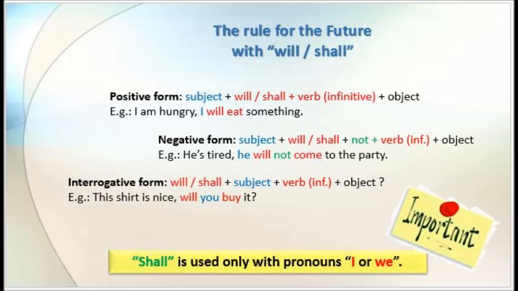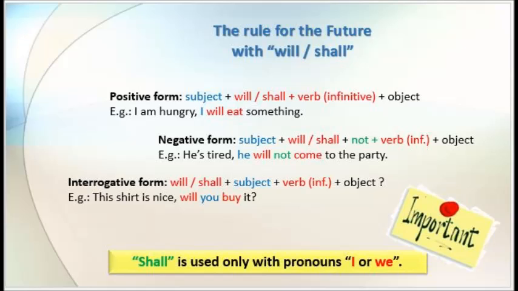If you want to say a negative form, you put subject, plus will or shall, plus not because it's negative, plus your main verb in infinitive, keep always the verb in infinitive, plus object. Example, he is tired, he will not come to the party.